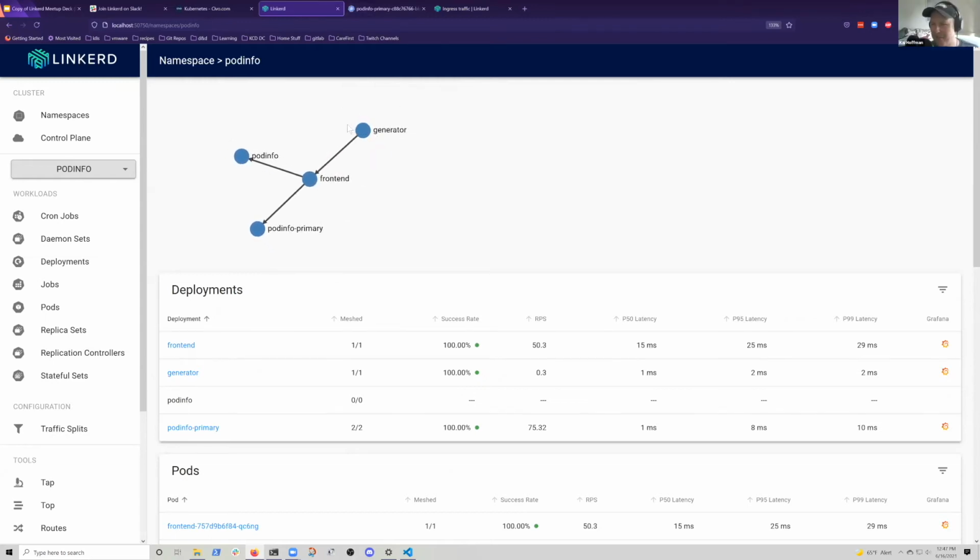Okay. Ramiro has just asked, specifically, how much overhead to network and memory does running Linkerd in a cluster add? Is that a concern when deploying it, especially at scale? All right. I'll tell you, we believe that Linkerd is genuinely the most performant service mesh you've got out there. So the Linkerd proxy is unique inside the service mesh space because it is written in Rust. So Rust is a language that compiles to native code, but allows you to sidestep a lot of memory vulnerabilities. Anyway, long story short, you should check for yourself how heavy it is.